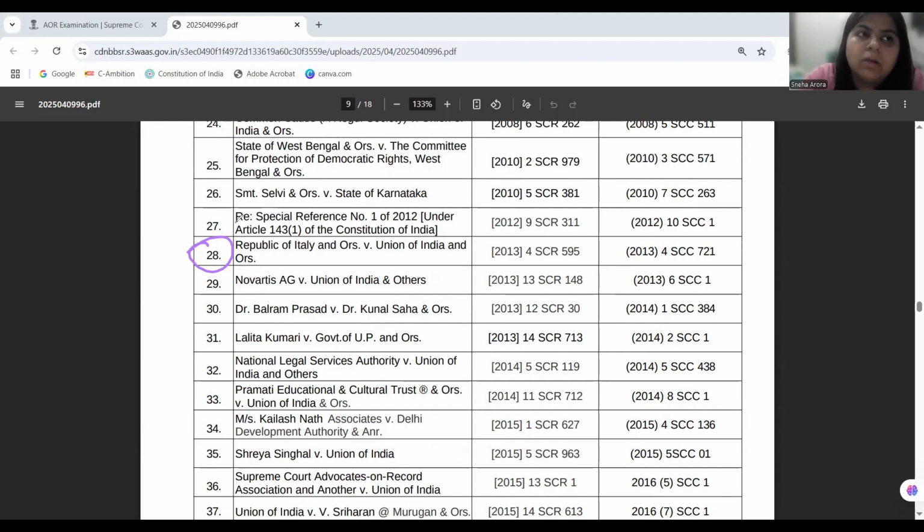This case went before arbitration, and the Italian government paid compensation to India later on, but that is the crux of Republic of Italy versus Union of India. So the law of the sea is involved herein. You can go back and look at the judgment for a detailed discussion.